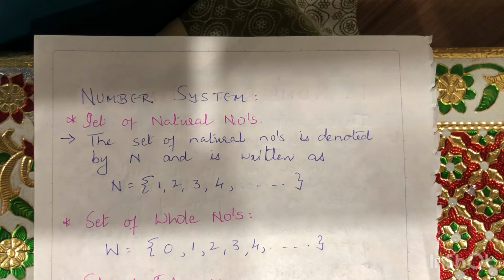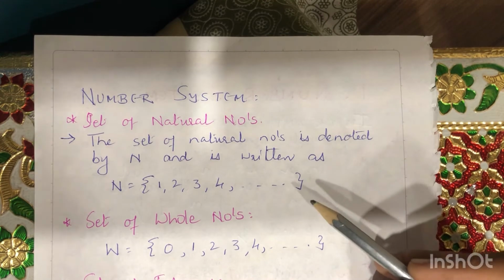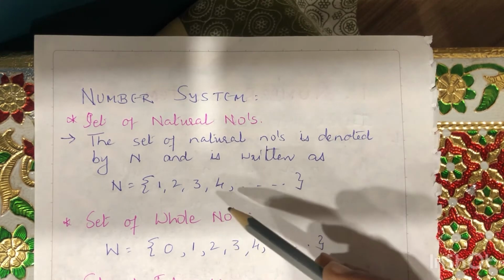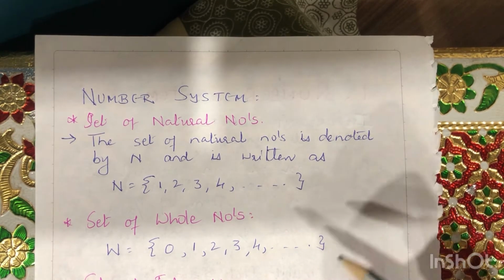We write the natural number set as N, and in the set of natural numbers we have the numbers 1, 2, 3, 4 and so on. Okay, infinitely many numbers.